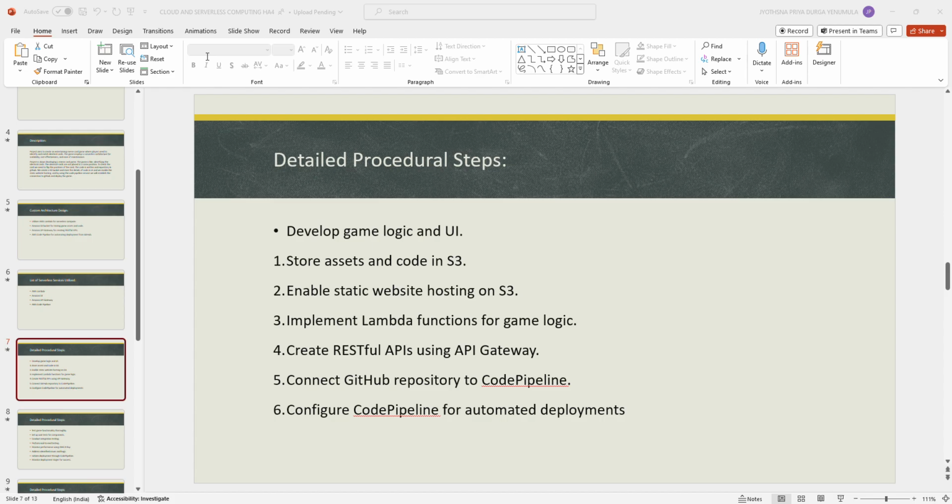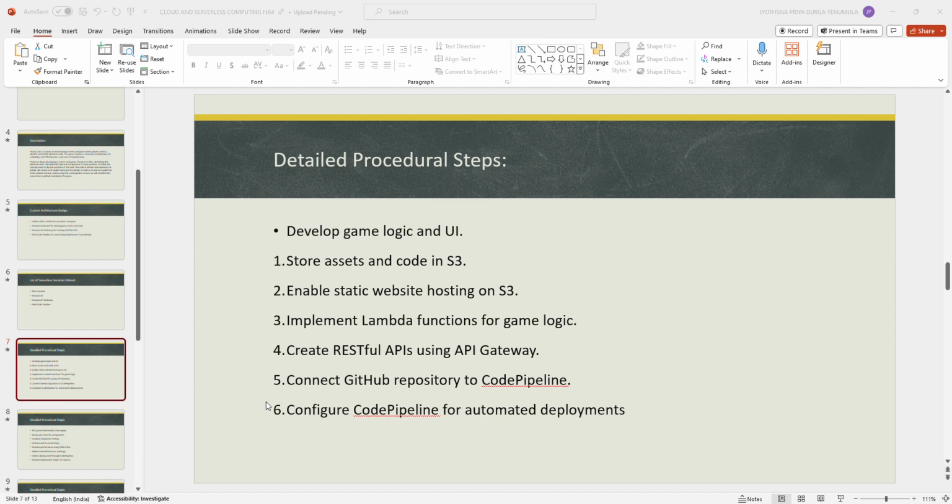Now let's see how I deployed this. I deployed this using CodePipeline. We can see I have created a CodePipeline named meme game Jyotsna. The source is GitHub, my GitHub repo, and we have deployed here.